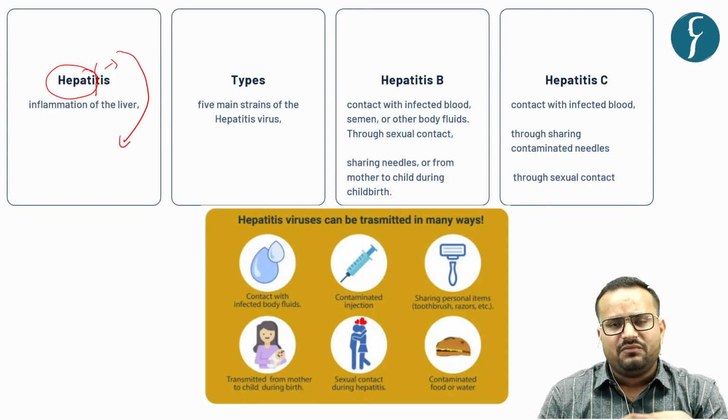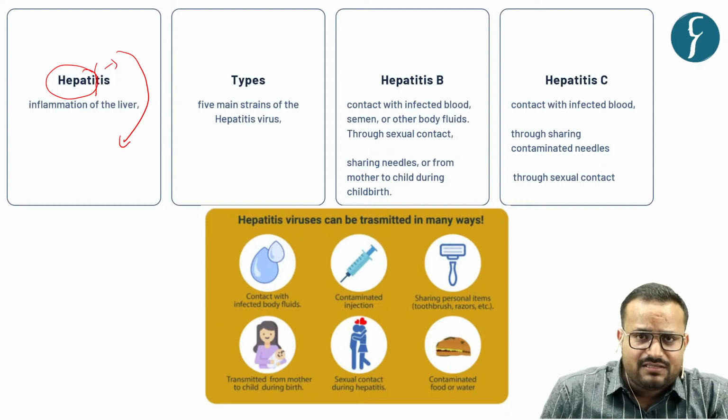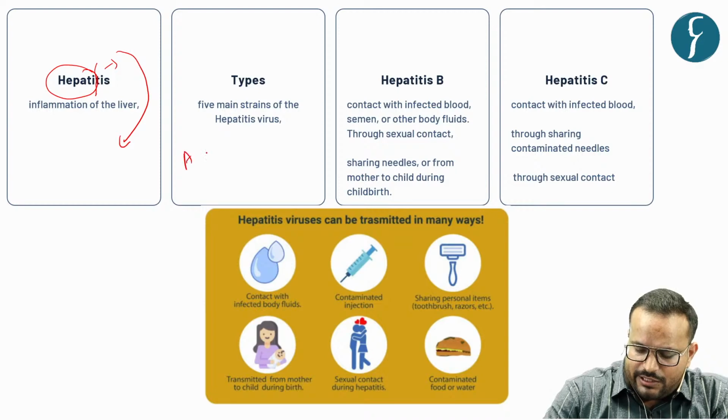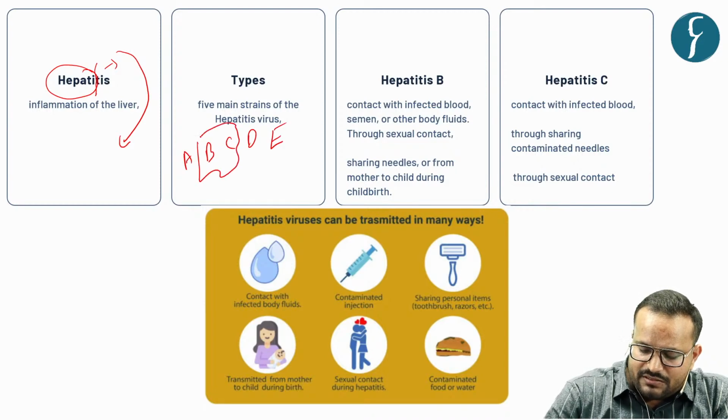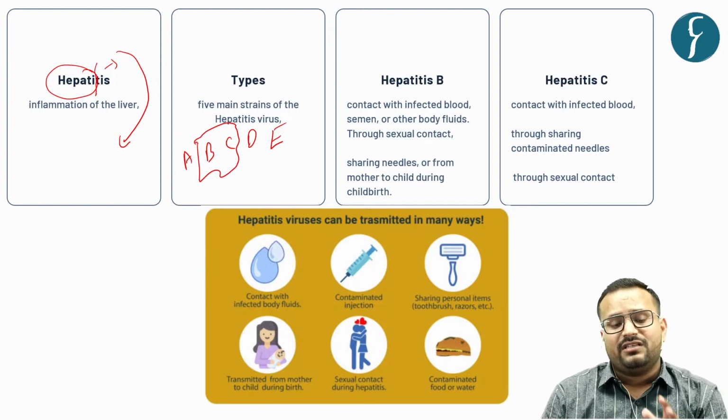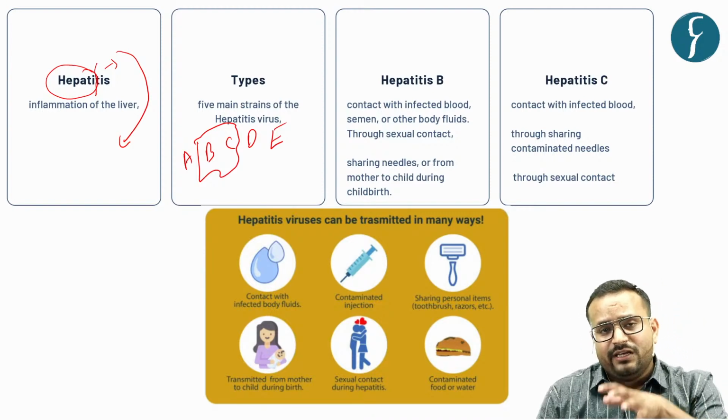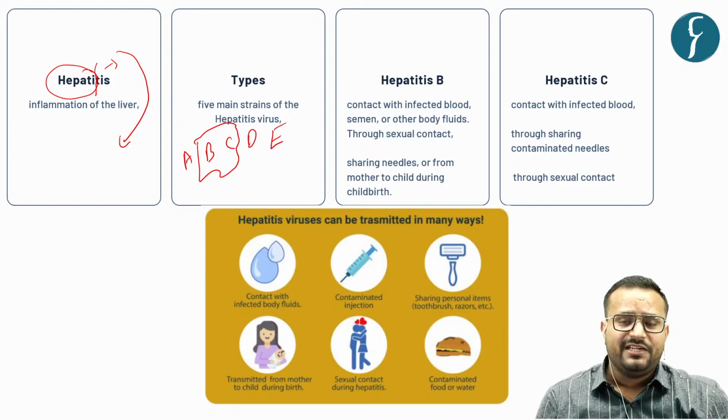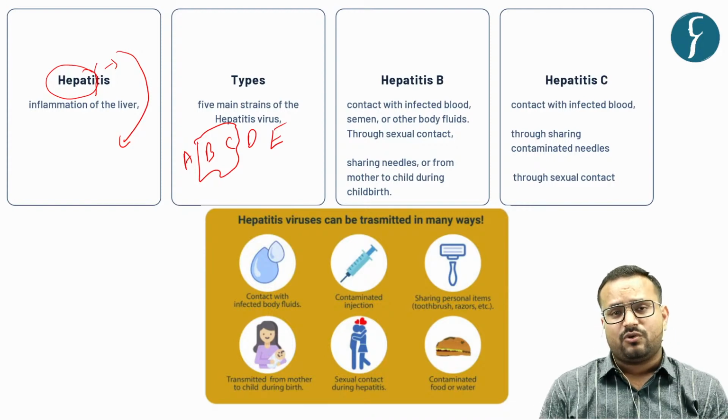Now there are 5 types of hepatitis that exist, that is A, B, C, D, E. But the major concern is with B and C because they are majorly responsible for virus induced diseases in humans, especially of the chronic nature.